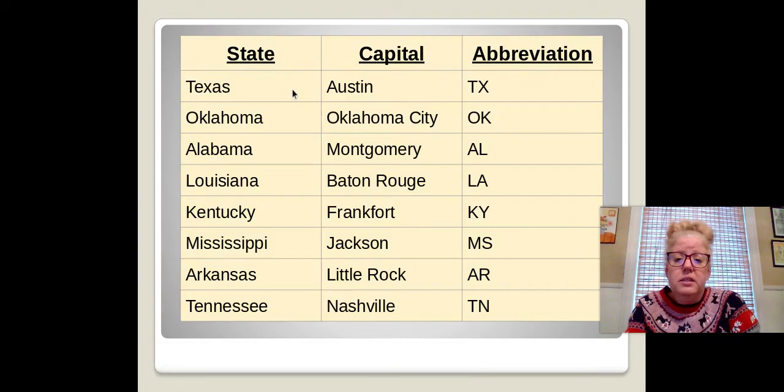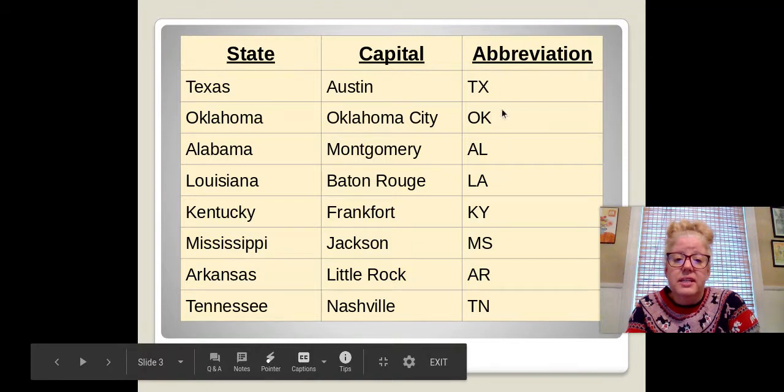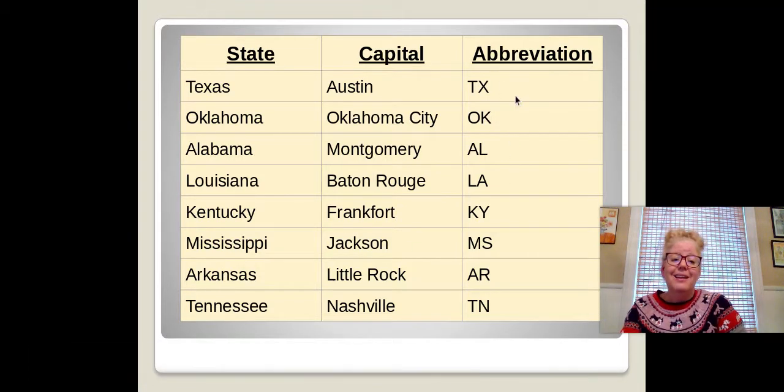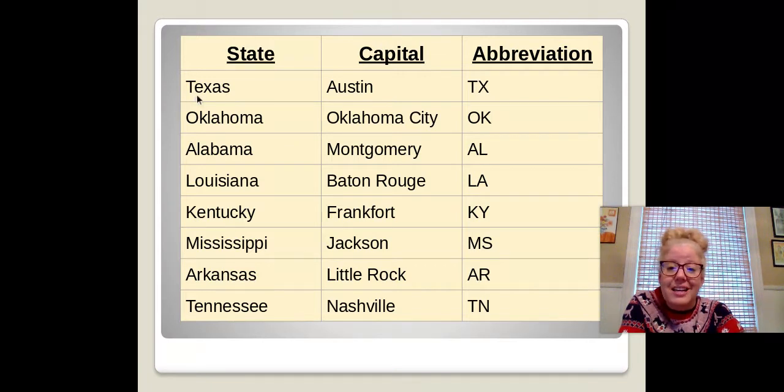Now, here is the list of the states, their capital cities, and their abbreviations. And remember, we said that abbreviations can be like the first 2 letters, the first and the last letter. If it's 2 words, then the first letter of the first word and the first letter of the second word. We have a few rule breakers here. So let's see which ones are rule breakers. So Texas, the capital is Austin. The abbreviation is TX. That's a rule breaker because look, it's not the first 2 letters and it's not the first and the last letter. So we have one rule breaker right there.